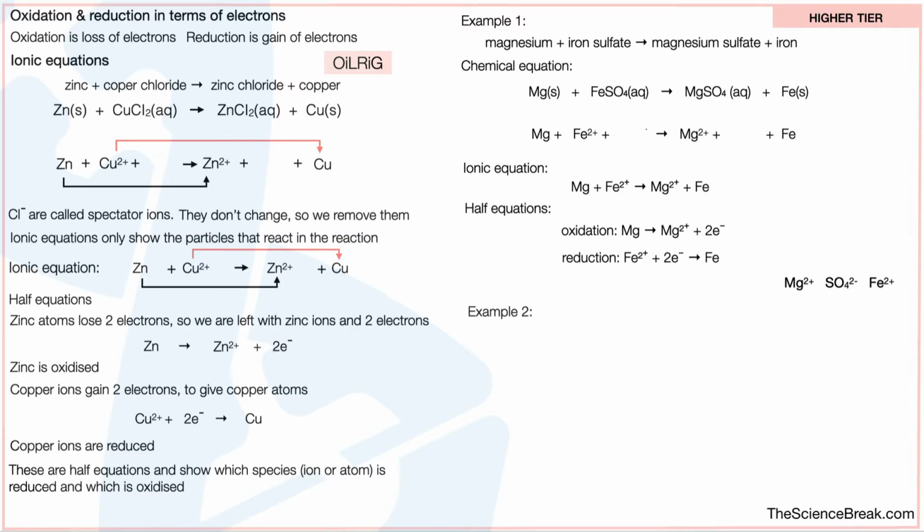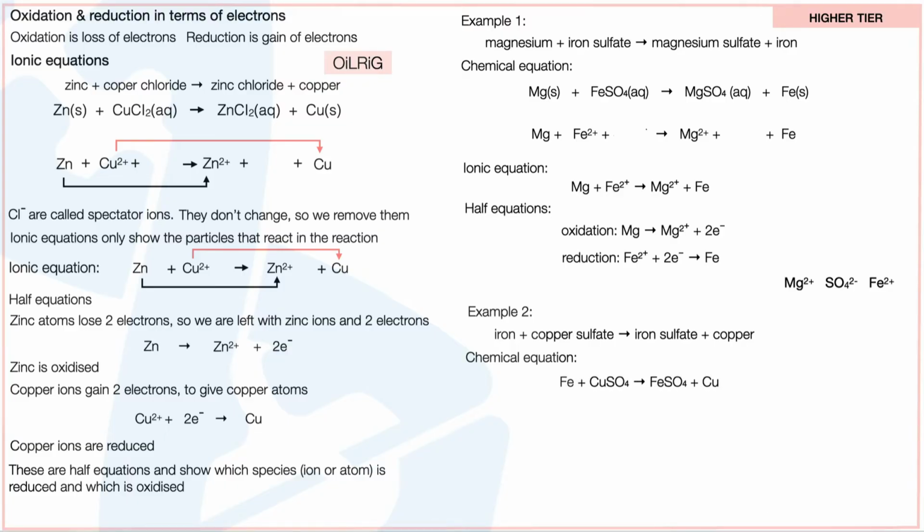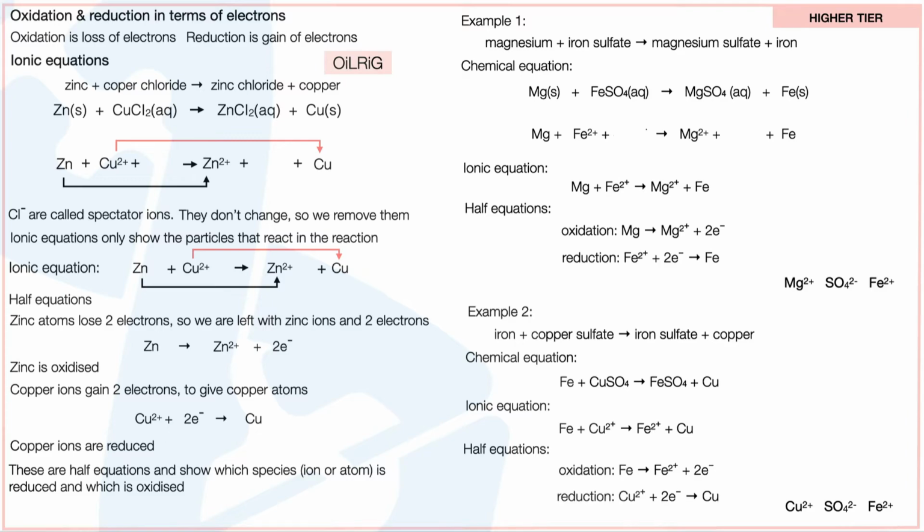Example number 2. See if you can jump from the equation directly to the ionic equation. So the chemical equation is this. These are the ions that are involved. See if you can give that a go, and we'll go through it in a moment. So the ionic equation is Fe plus Cu2+ gives us Fe2+ plus Cu. And the half equations are: iron is oxidized with the half equation as shown there, and the copper ions are reduced as shown by the half equation there. So you should be familiar with this for the higher tier.